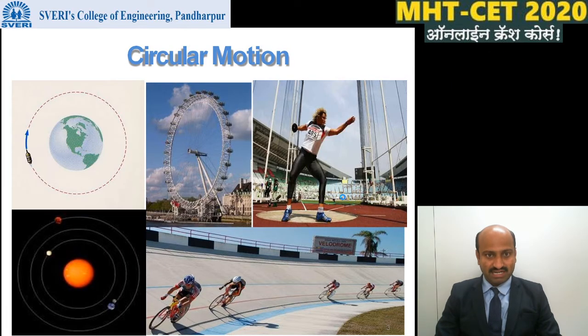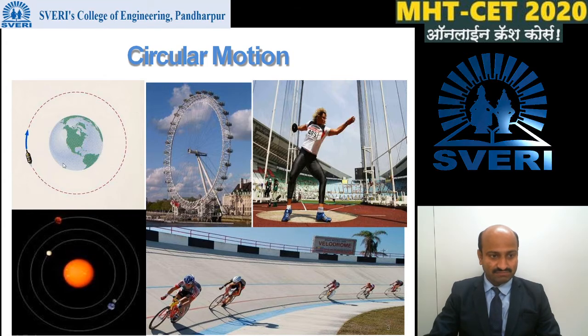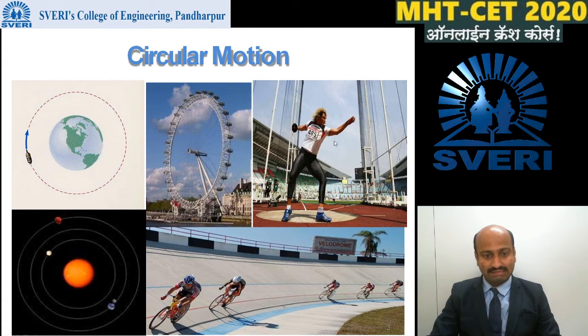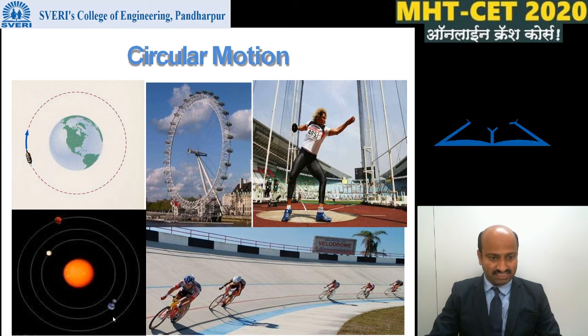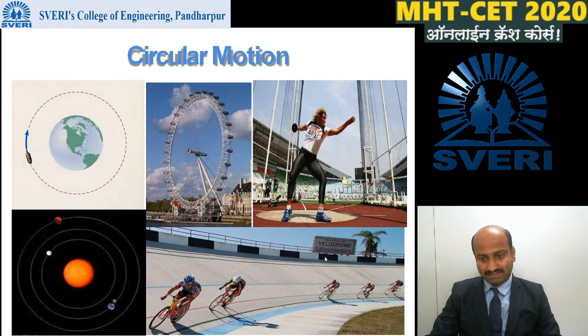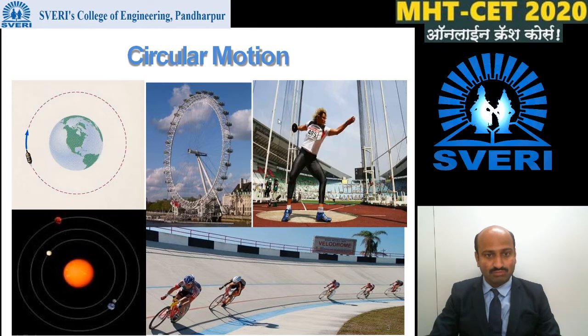Let's start. Observe the motions shown in the picture. First motion is the motion of an artificial satellite around the earth, then motion of a giant wheel, then motion of athletes. Next picture shows the motion of a planet around the sun. Next picture shows the motion of a cyclist along a circular track. All these motions represent circular motion.